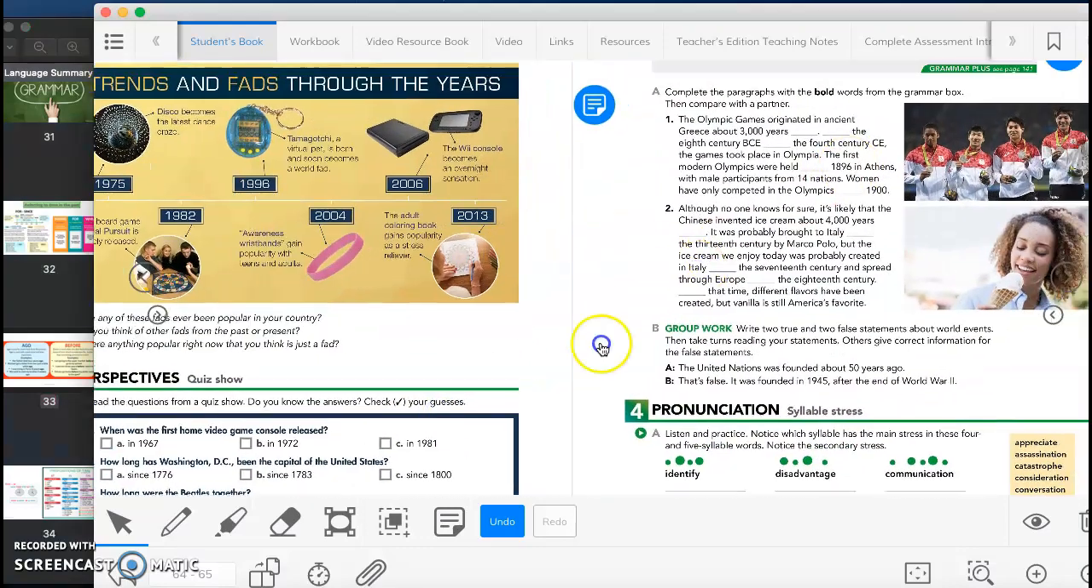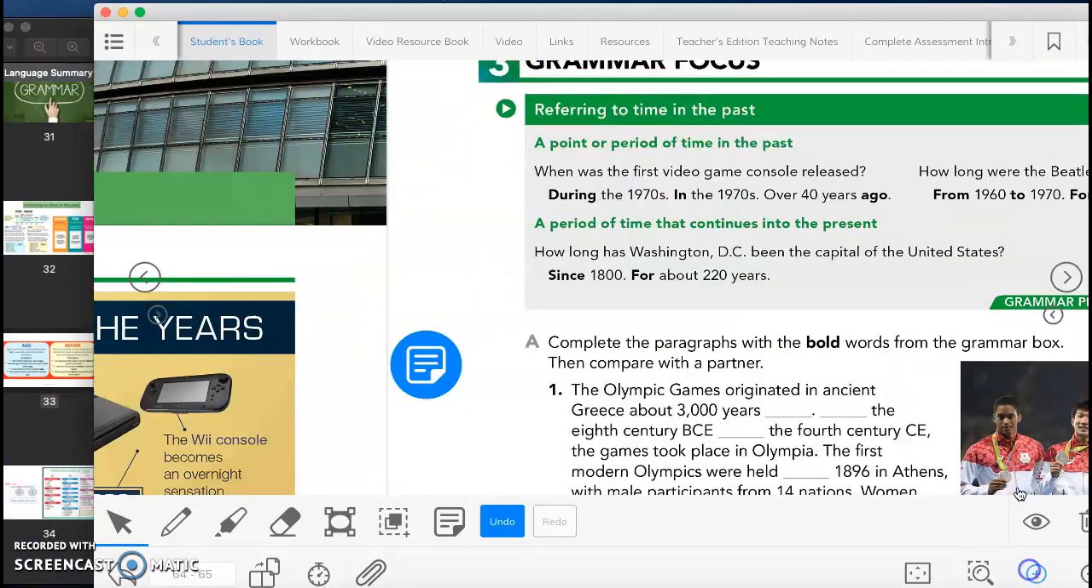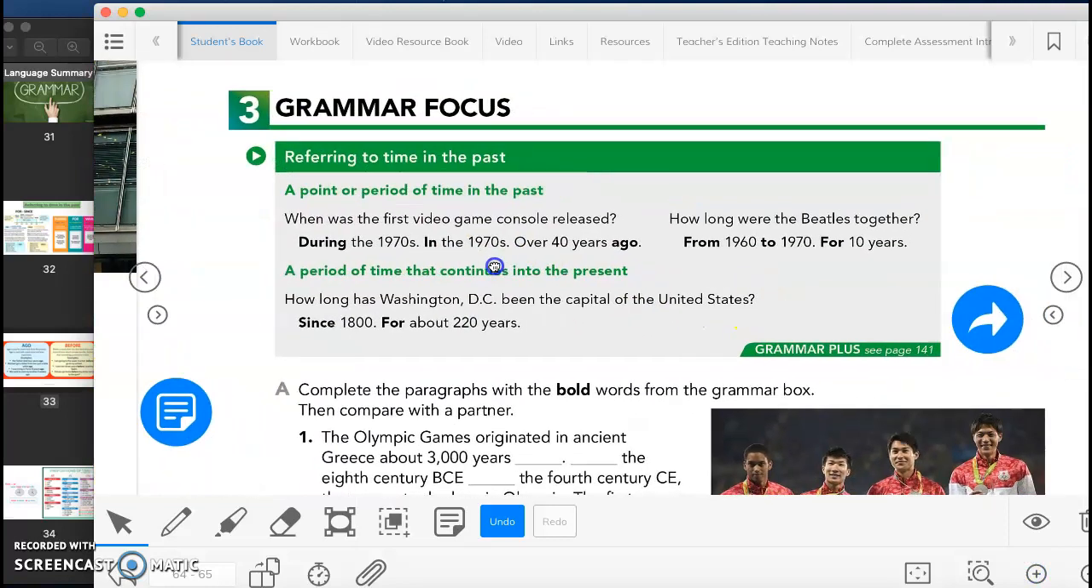This is some examples that we have in here, also in the book, which is the grammar, referring to time in the past. A point or period of time in the past. When was the first video game console released? During the 70s. So it happened in this time, during this time. In the 70s, we can also say. Or you can say over 40 years ago. We can use ago, depending on how you want to express your idea.